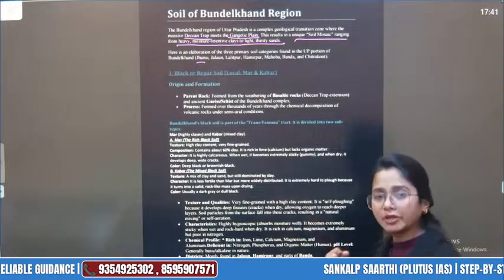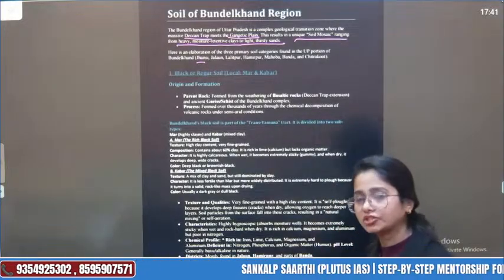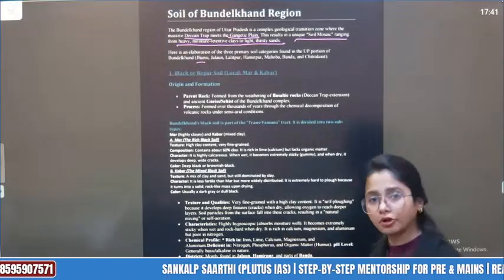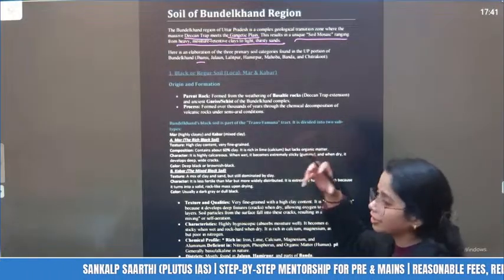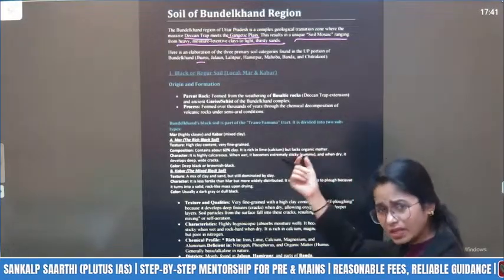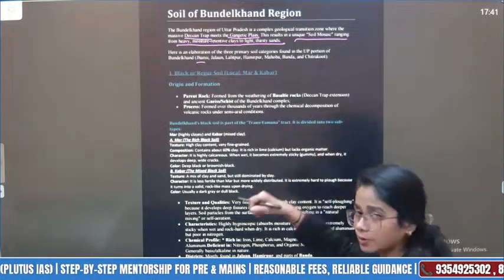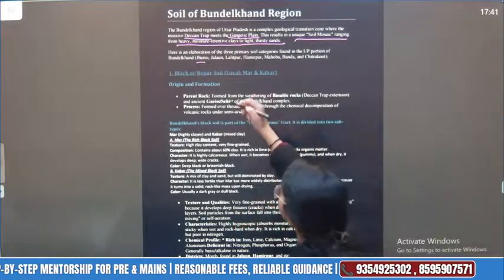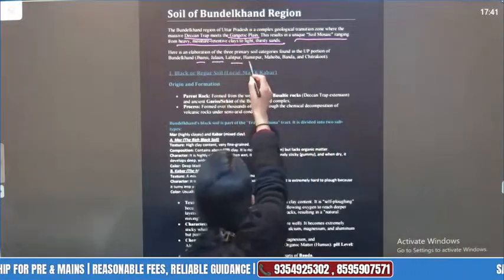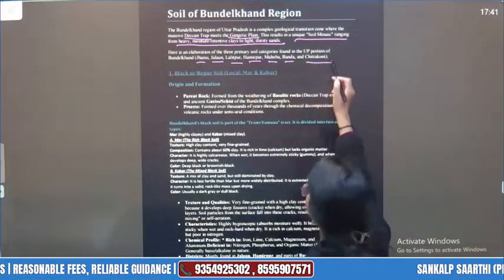Okay, but major red soil जो है आपकी विंध्याचल में है, so in that lecture we are not going to talk about it, because here the majority is black soil, salty and sandy farm. So we talk about the 3D region. Okay, so what are the regions? Jhansi, Jalaun, Lalitpur, Hamirpur, Mahoba, Banda and okay.